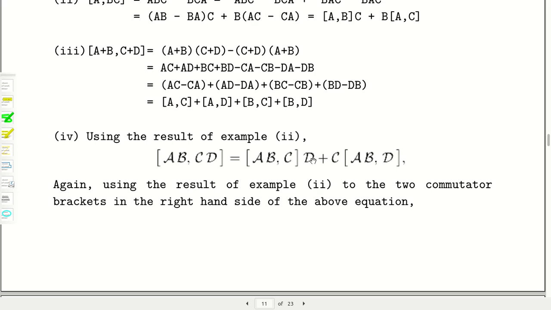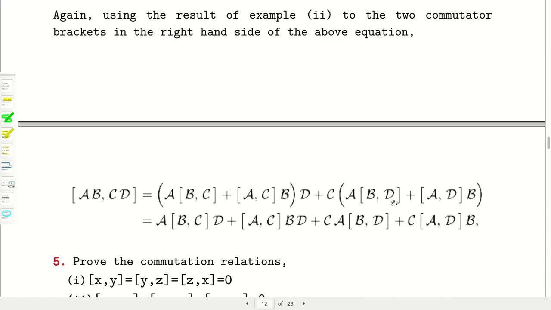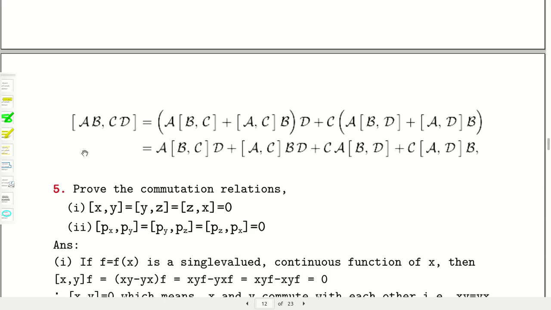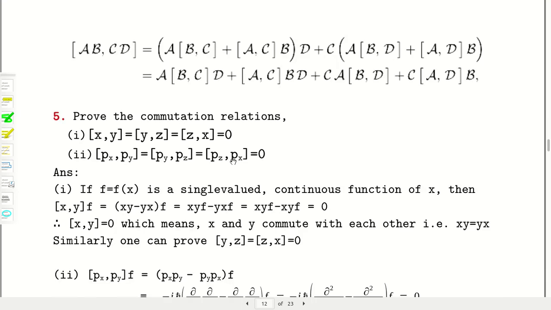So [A,C] operating on D plus C operating on [A,D], where here A is your AB, so put it down. Now just expand this using again the formula number 2, so it will give you two terms again, and then expand these brackets, then it will be four terms. This will be very useful. These are very useful formulas, and they should be remembered as well.